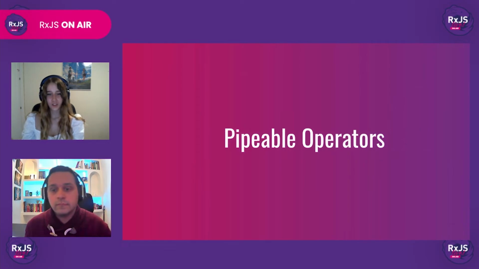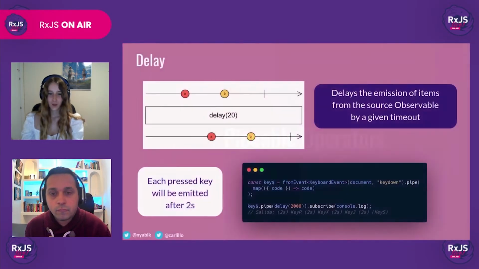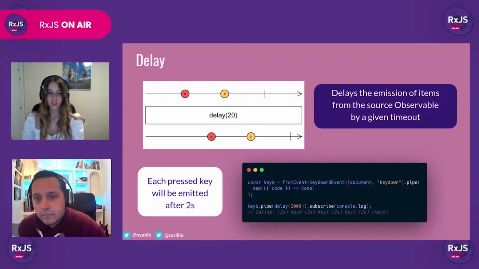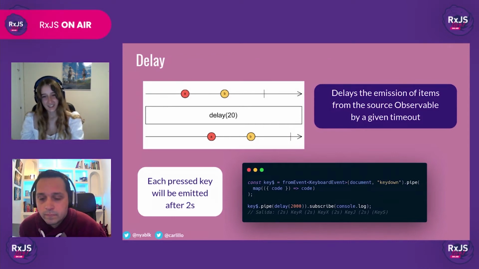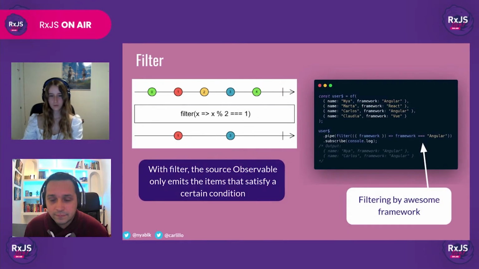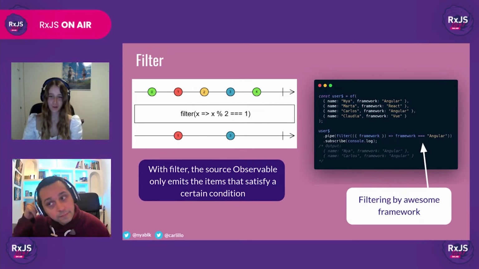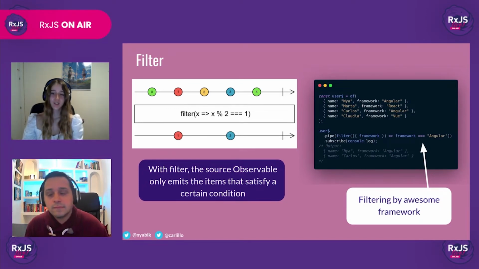So now that we're done with creation, let's talk about pipeable operators. We'll be using several of the filtering operators, like for example, delay. Now, as its name indicates, delay delays the observable's emissions by a certain timeout. And of course, filter, because filter is probably one of the most used operators out there. So we're going to use it so that our observables only emit the items that satisfy a certain condition.